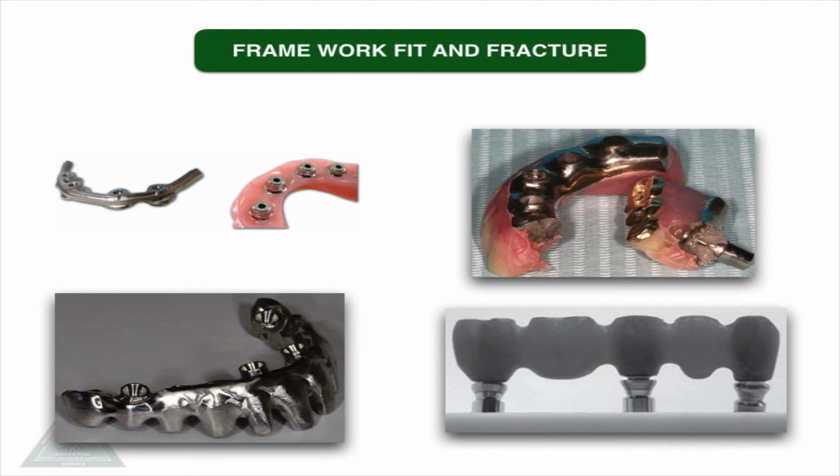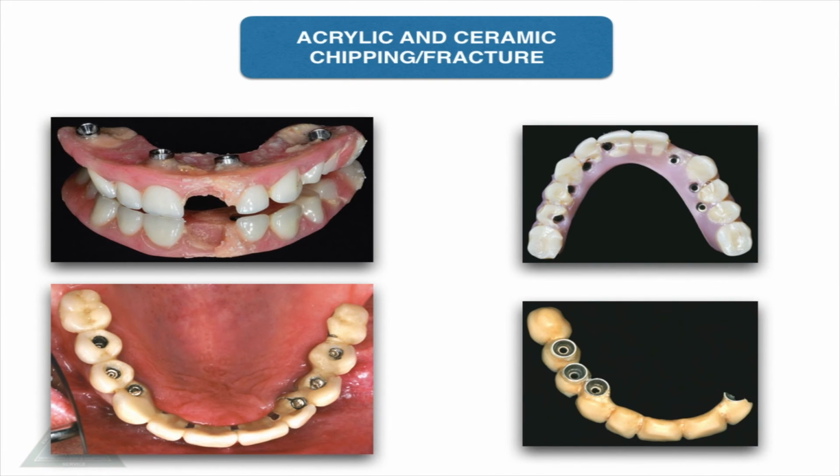The next is framework fit and fracture. Passive fit is one of the most significant prerequisites for maintenance of a bone implant interface. In order to get a passive fit, the framework should theoretically induce absolute zero stress or strain on supporting implant components and surrounding bone in the absence of an applied external load. Prosthetic complications such as screw loosening and fracture, abutment screw fracture and framework fracture are mostly due to improper framework fit.